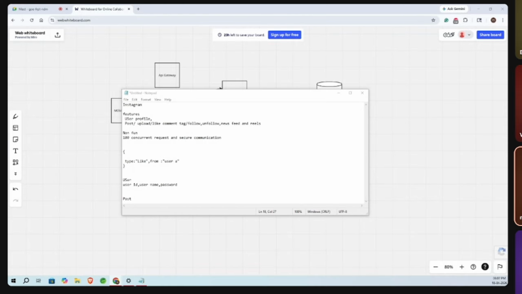We have one algorithm, the push model, or fan-out type. What it will do is get from the post how many followers this user has, and based on those followers, how the content is viewed. It will take the data from the feed table and post it into your feed service.